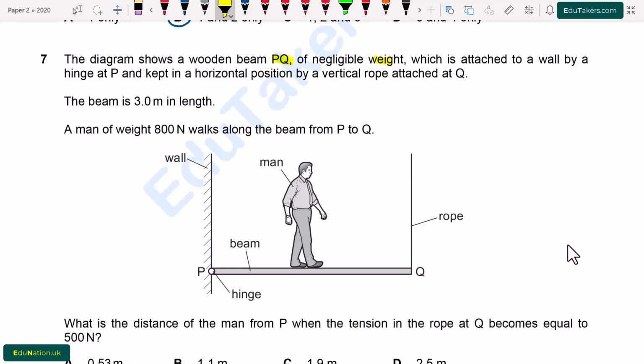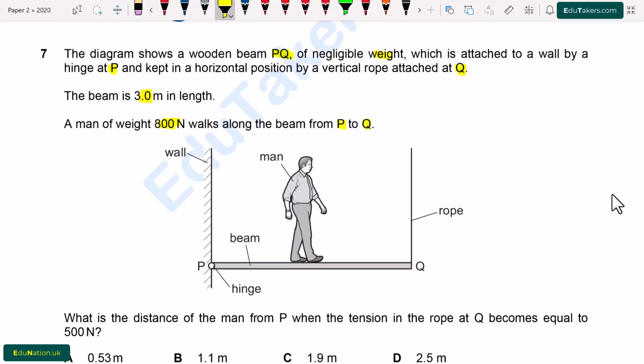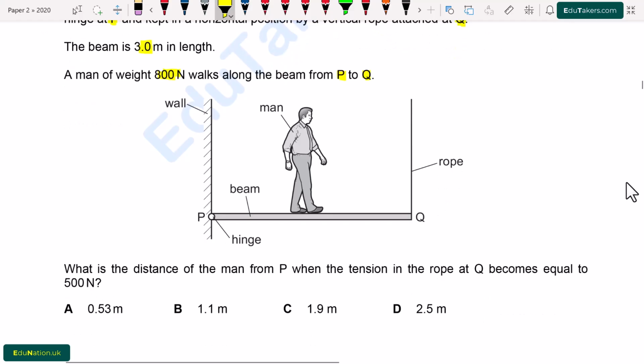Question number 7. The diagram shows a wooden beam PQ of negligible weight which is attached to a wall by a hinge at P and kept in a horizontal position by a vertical rope attached at Q. The beam is 3.0 meter in length. A man of weight 800 newton walks along the beam from point P to Q. What is the distance of the man?